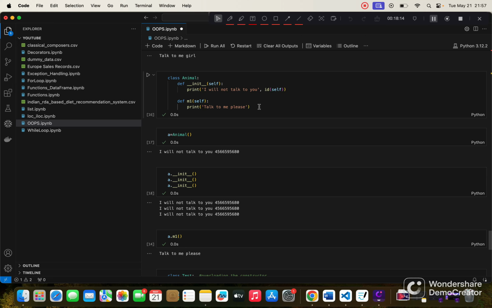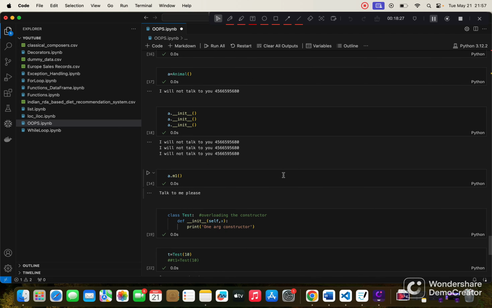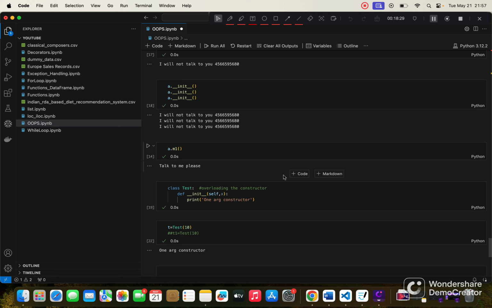It will not let us create it. Whatever is the latest method or constructor that we created, only that is going to be valid. All the ones that we created before that are not going to be valid. Python will let us create the class with that, but we cannot use those particular constructors to create an object. So this was the 9th point related to the constructor.